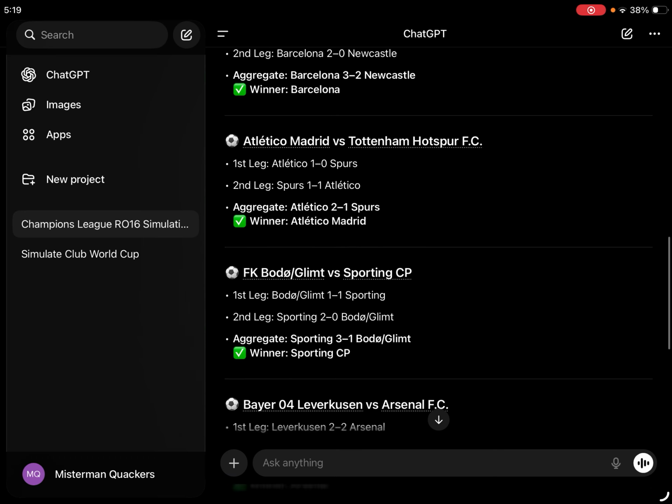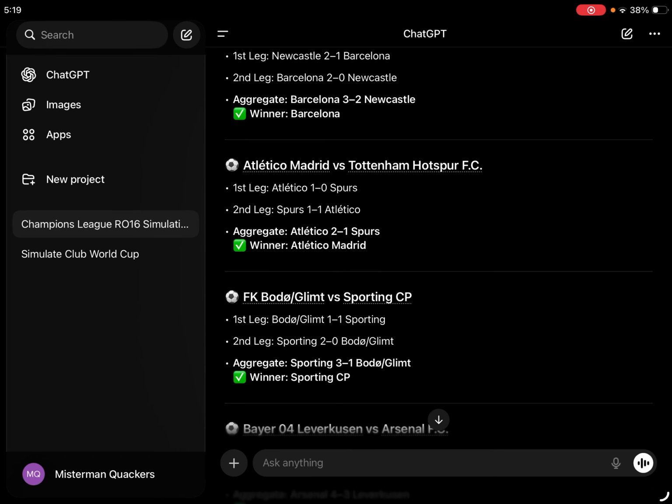Next, we have Bodo Glimt. This tournament's underdogs in my opinion, but I saw some of their videos. They're not bad. Their tiki-taka is pretty good. Bodo Glimt being the surprise team in this tournament. But sadly, they will not be going any farther as Sporting Club Portugal beats them 3-1 on aggregate.